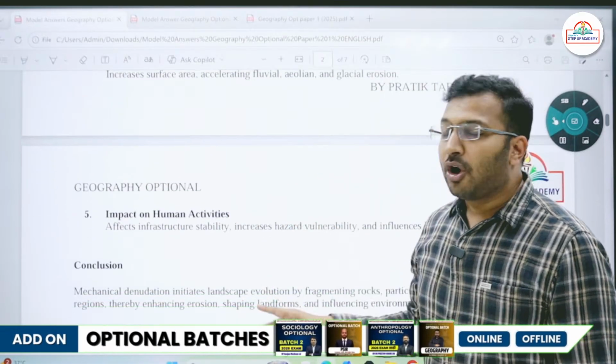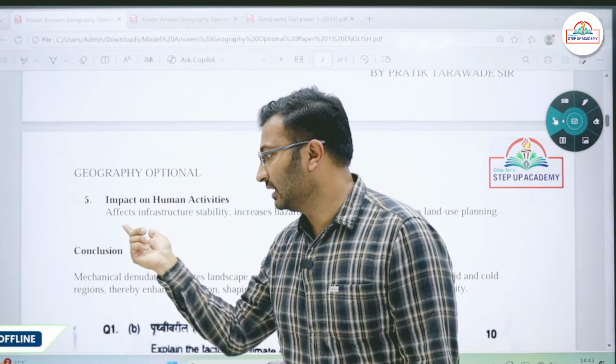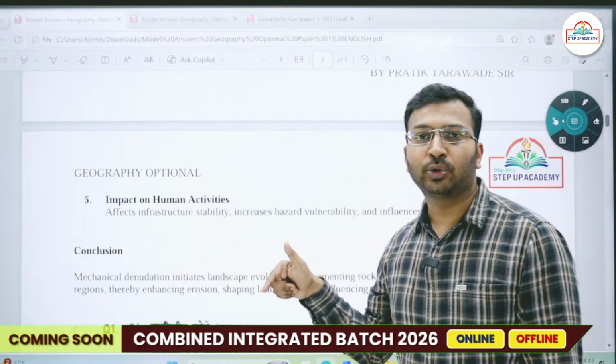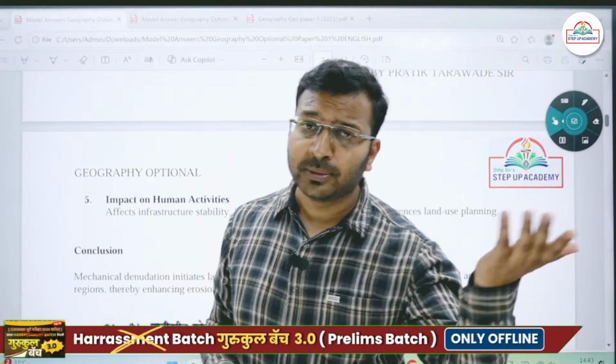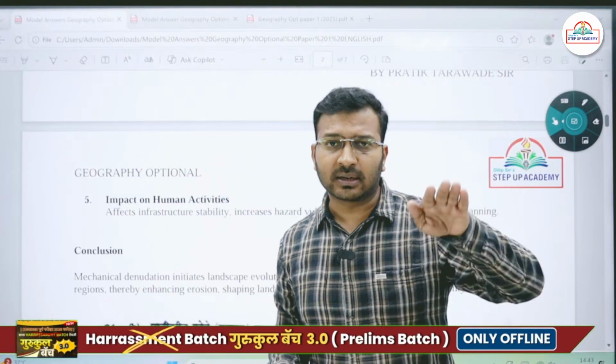Okay, so always write one point associated with human activities, impact on human activities. So denudation is definitely going to have some impact. For example, we are seeing that Joshimath is sinking. So definitely that is a type of denudation only. Okay, it is completely sinking.